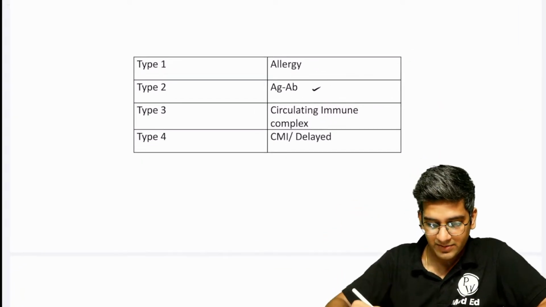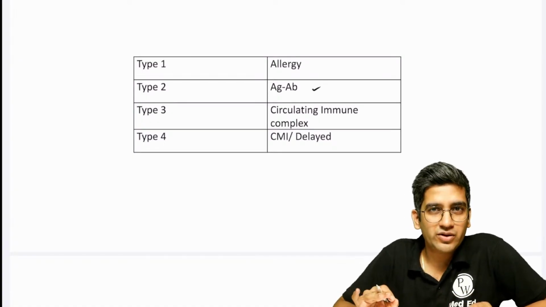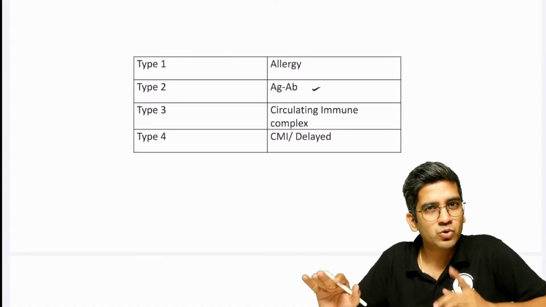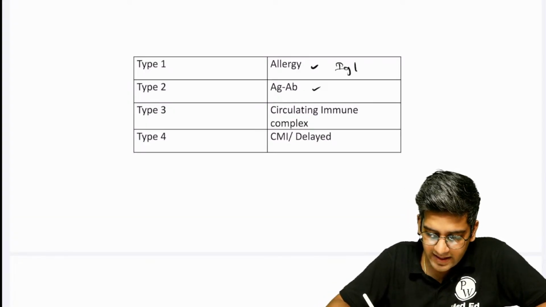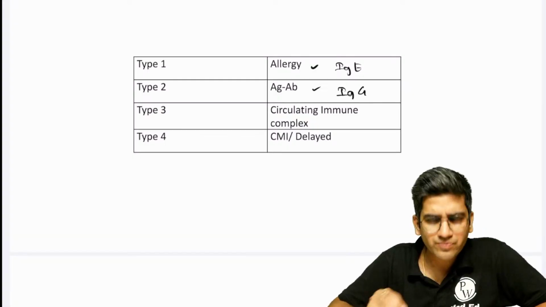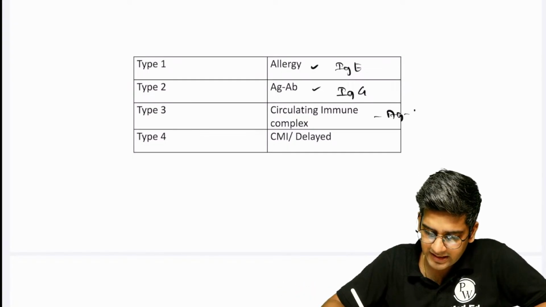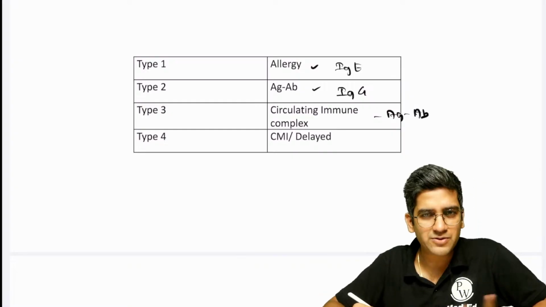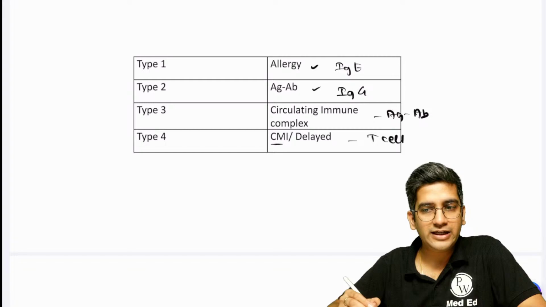So there are 4 different types of hypersensitivity. If it comes in a long answer, write in short about everything. I don't think it might come in a long answer. Most likely it will be in a short answer. Type 1 is about allergy, IgE mediated. Antigen antibody is the second one, predominantly IgG. I can have IgM and IgA as well. Circulating immune complex is antigen antibody complex in circulation or sometimes planted. This is the only one which is T cell mediated, the delayed hypersensitive response.